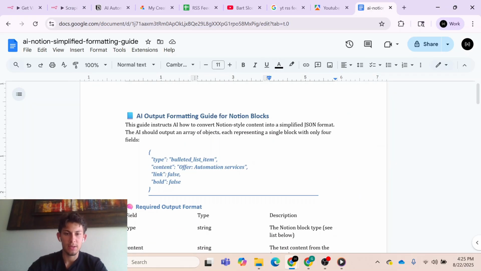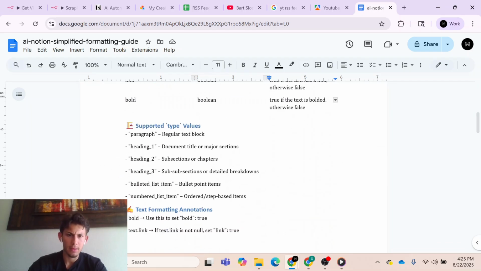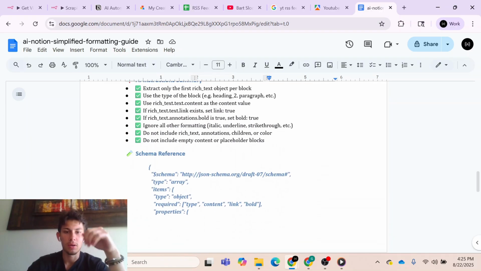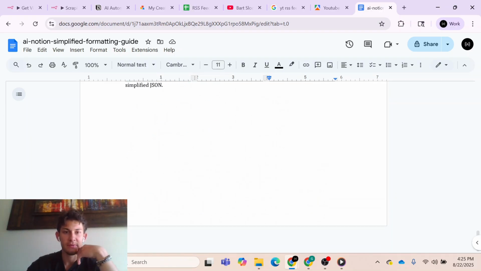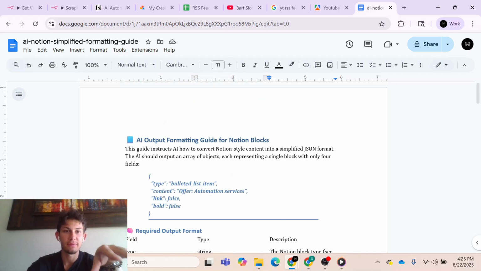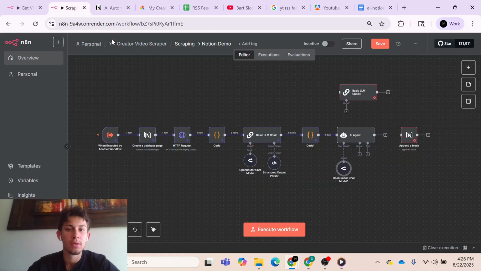Okay, and so this is the knowledge base that I made. As you can see, these are the supported type values that I've included. There were other ones, but in this case, these were the only ones I really cared about in terms of what content I want to see in my Notion page. Okay, so I'll show this in a link in the description of this video. But anyways, this is what we're doing. We're basically going to give this formatting guide to our AI so that it knows what to output.